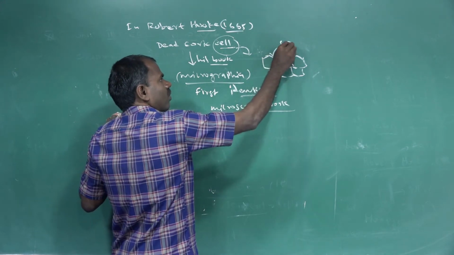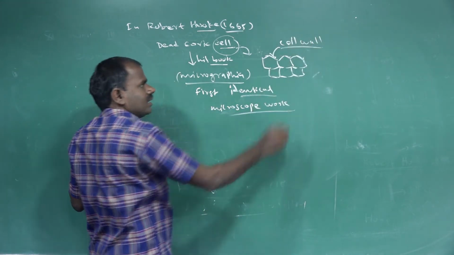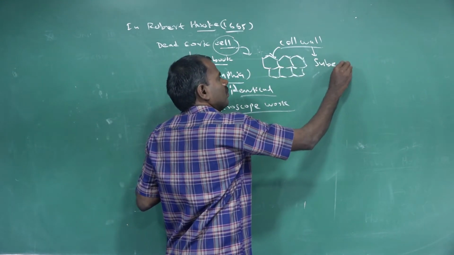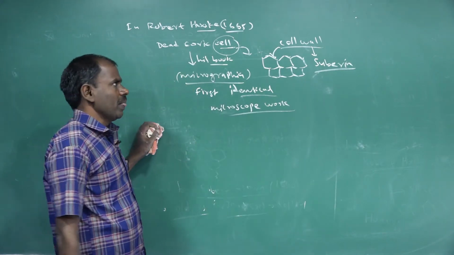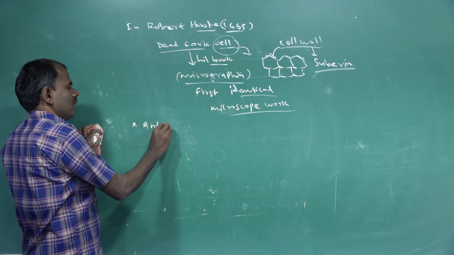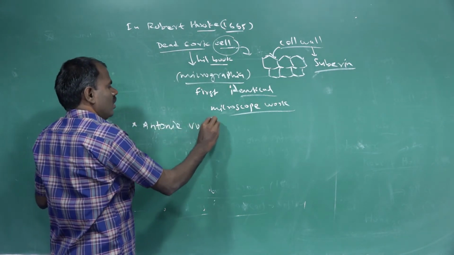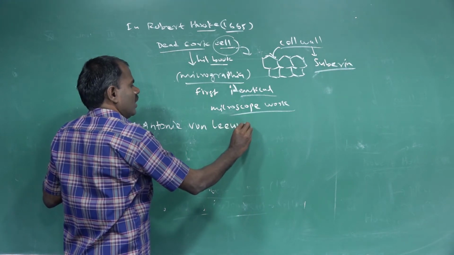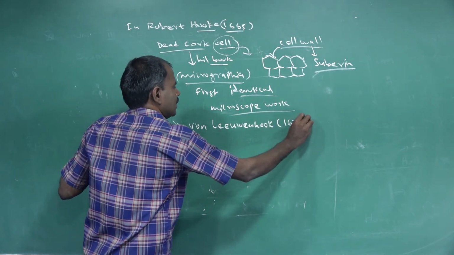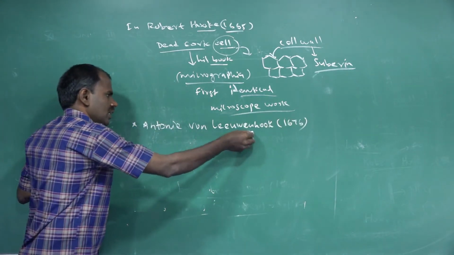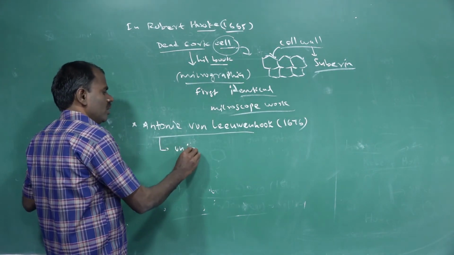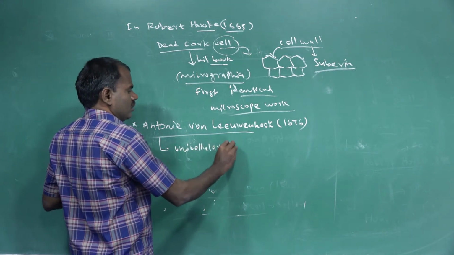It's covered by the cell wall. This type of cell wall is made up of suberin, in dead cork cells. Later, Anton von Leeuwenhoek, in the year 1676, using a compound microscope, found unicellular particles.